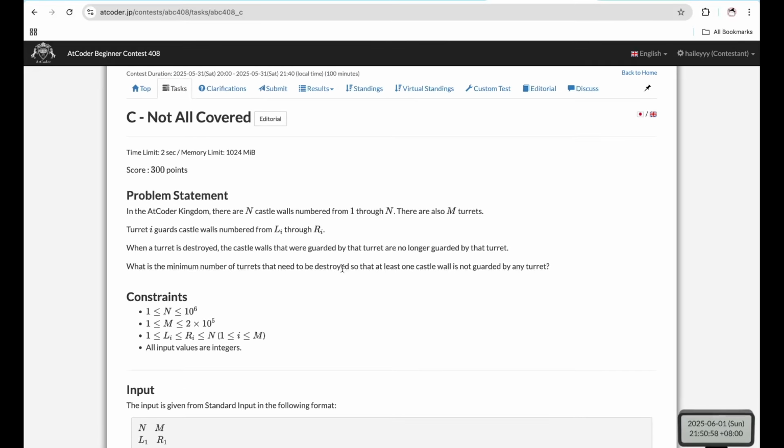For problem C, in AtCoder kingdom, there are n castles with walls numbered from 1 to n, and there are also m turrets. And turret i guards castle walls numbered from L to R. And when a turret is destroyed, the castle walls that were guarded by the turret are no longer guarded. So we want to find the minimum number of turrets that need to be destroyed so that at least one castle wall is not guarded.